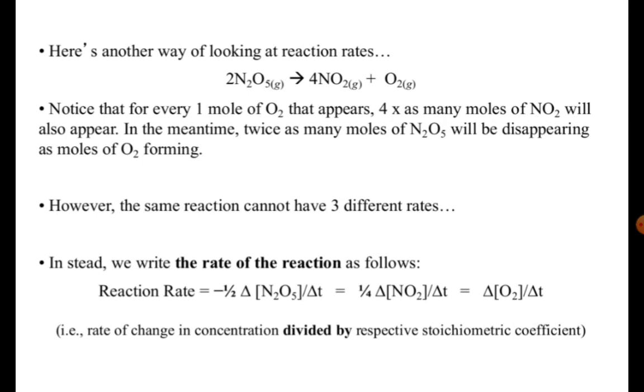However, the same reaction cannot have 3 different rates. Instead, we write the rate of the reaction as follows: minus the change in concentration of nitrogen pentoxide with respect to time, that equals 1 by 4 the change in concentration of nitrogen dioxide with respect to time, that equals the change in concentration of oxygen with respect to time. That is, the rate of change in concentration divided by the respective stoichiometric coefficient.